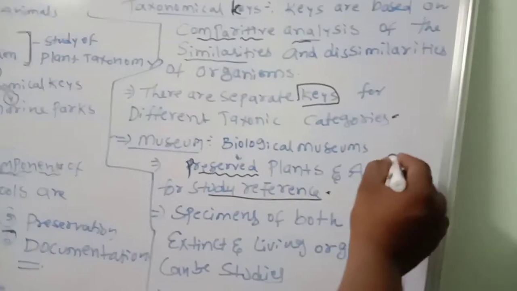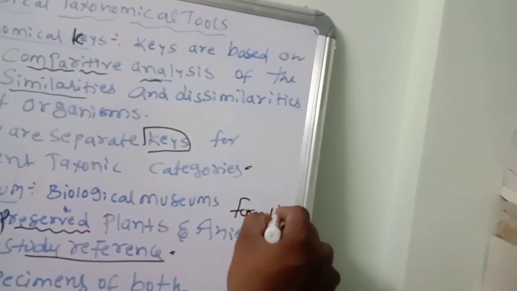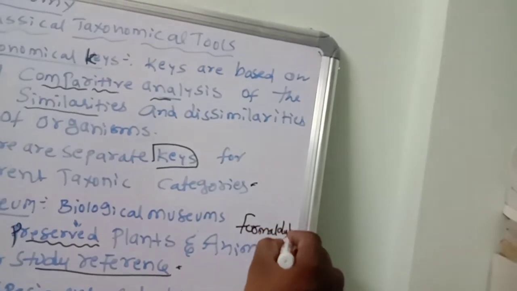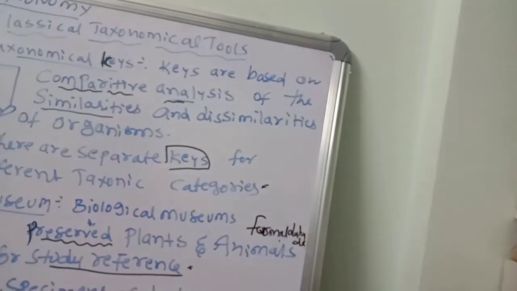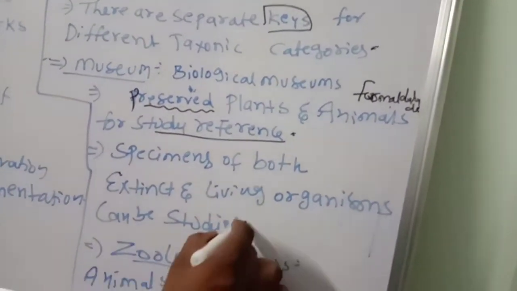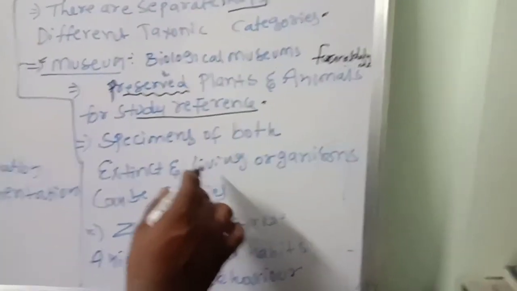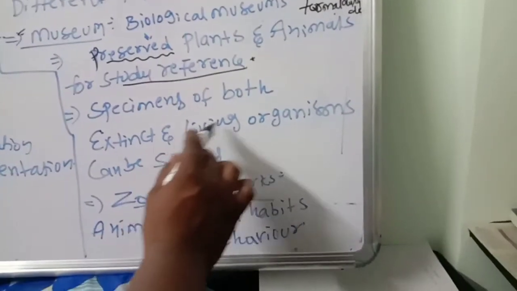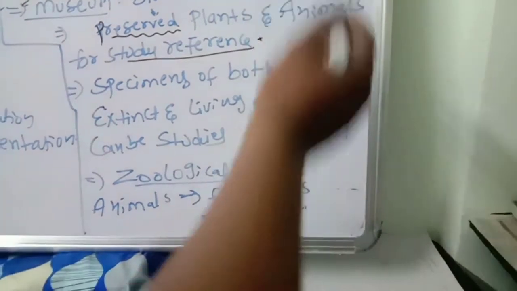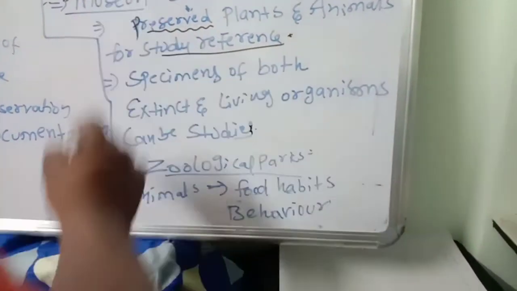For small invertebrates, we use formaldehyde liquid solution to preserve. So specimens of both extinct, already extinct, and living organisms can be studied in the museums.